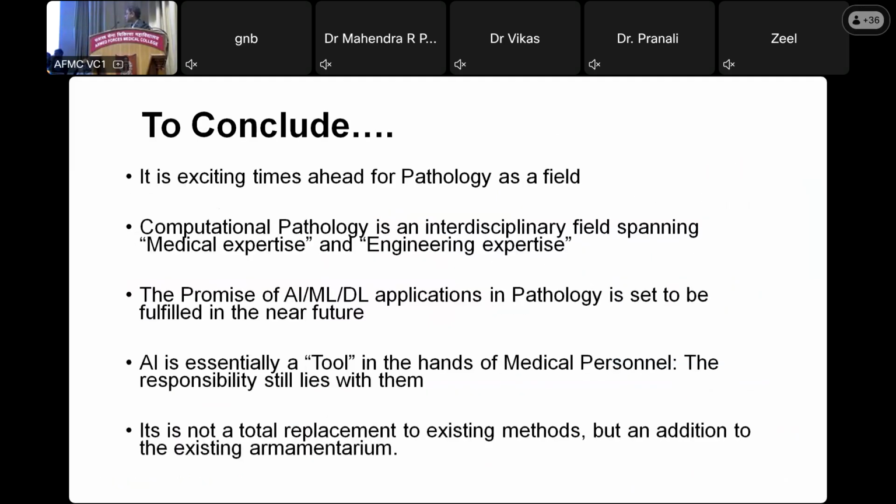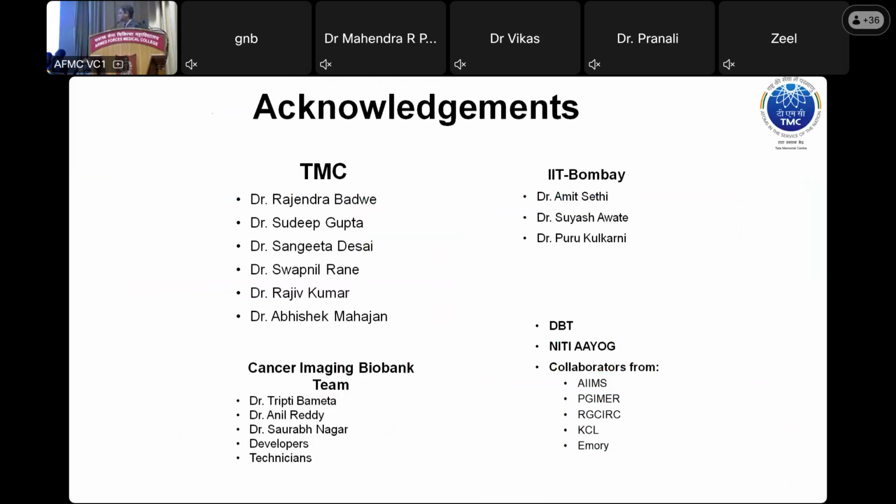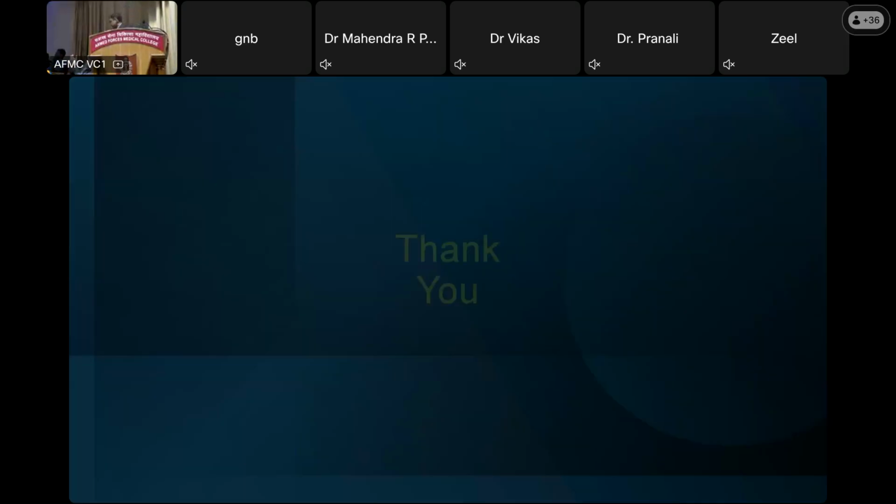So this was what we do in our lab at TMH with my team here, and with collaboration with DBT, Niti Aayog, and IIT Bombay is a close collaborator for us. So this was the crux of all the work which we are doing in TMH Mumbai. So thanks a lot, Dr.